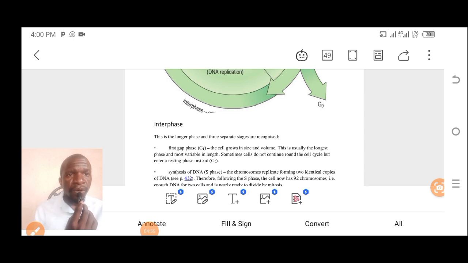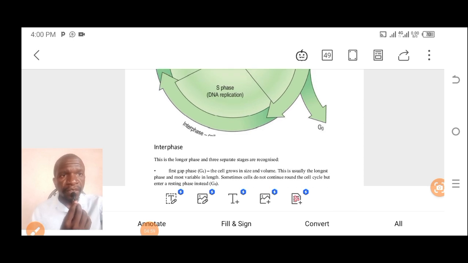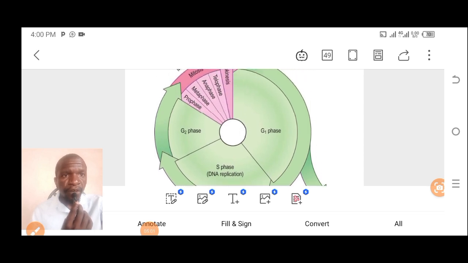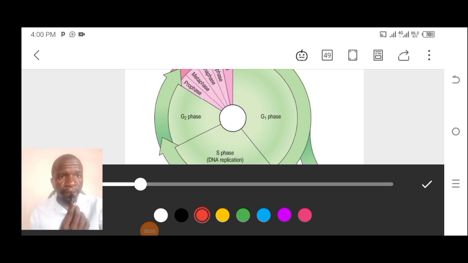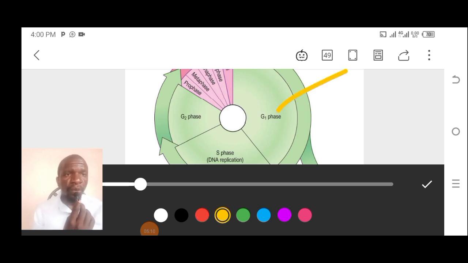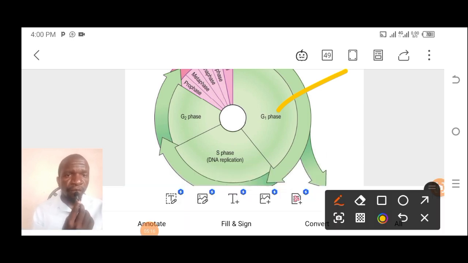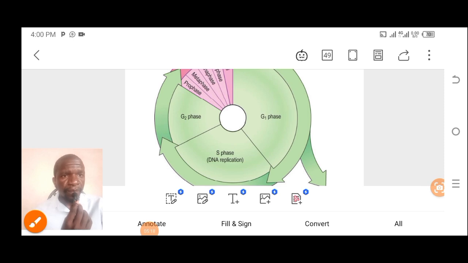The cell grows in size and volume. Let us see the G1 phase. Let me highlight it so that you're able to see. This one is the G1. Have you seen the G1? That's the G1, this one. It's one of the phases of interphase.